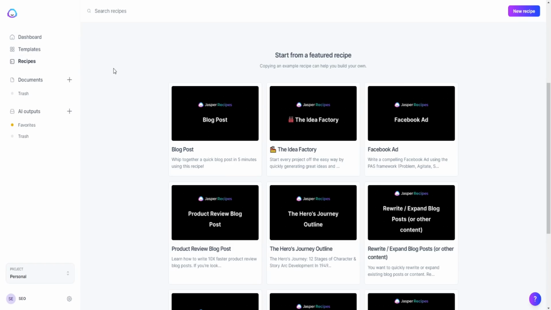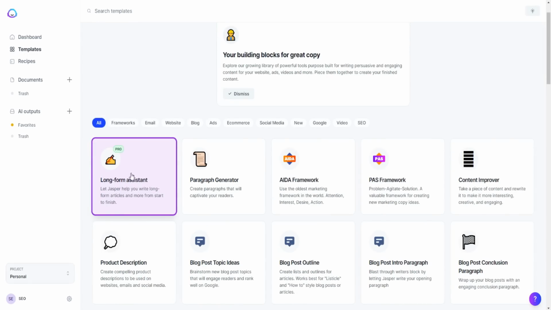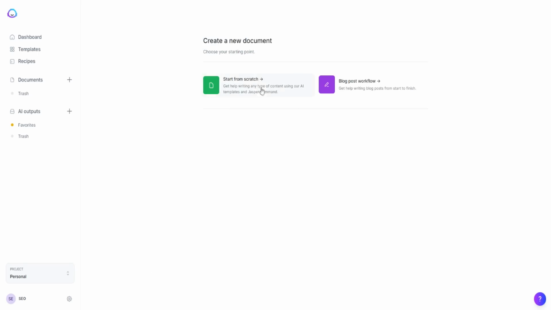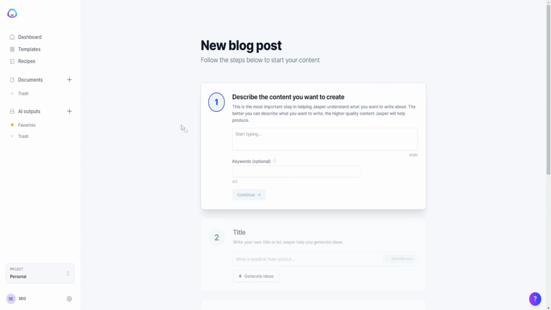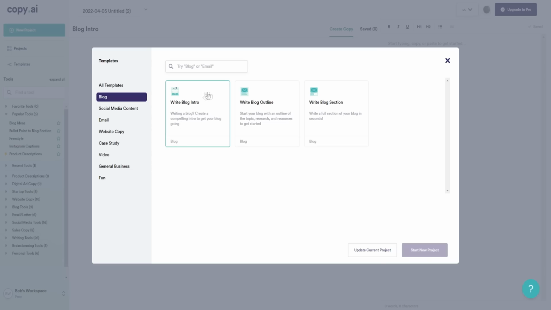So when we go through that in today's video, and if we go back to templates, their long form assist allows you to also create long form types of articles and basically create articles from scratch. So if we go over here, you can start from scratch or use the blog post workflow, which I love to use. And we'll go through this in just a moment as well. As you can see, the first step would be to write a blog intro, then we can write a blog outline, and then write a blog section basically, which will be the bulk of the content.